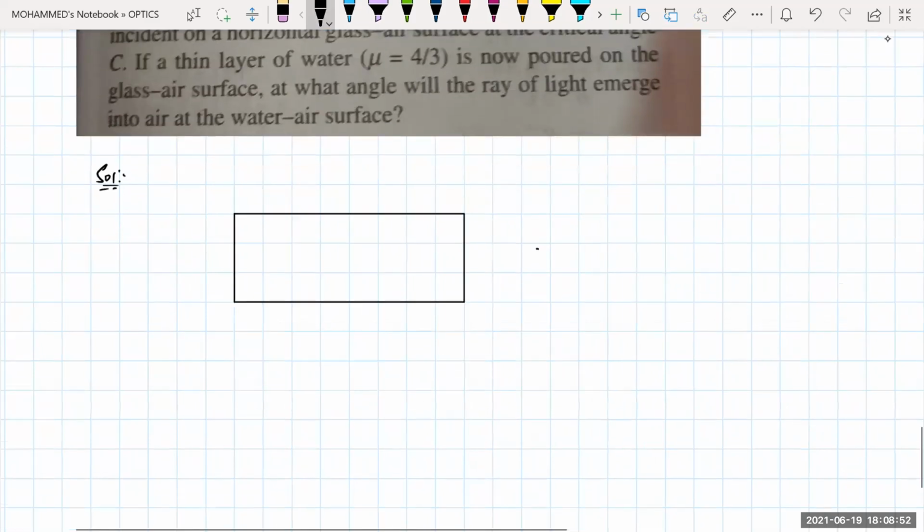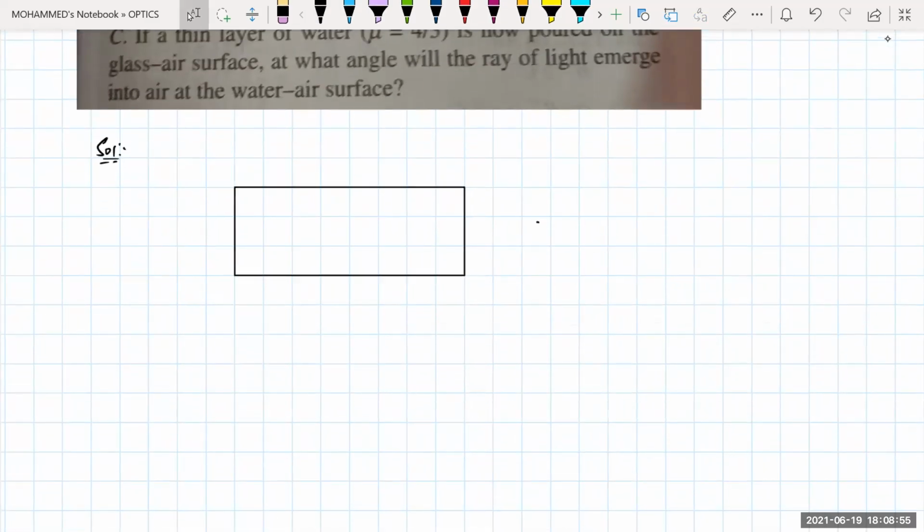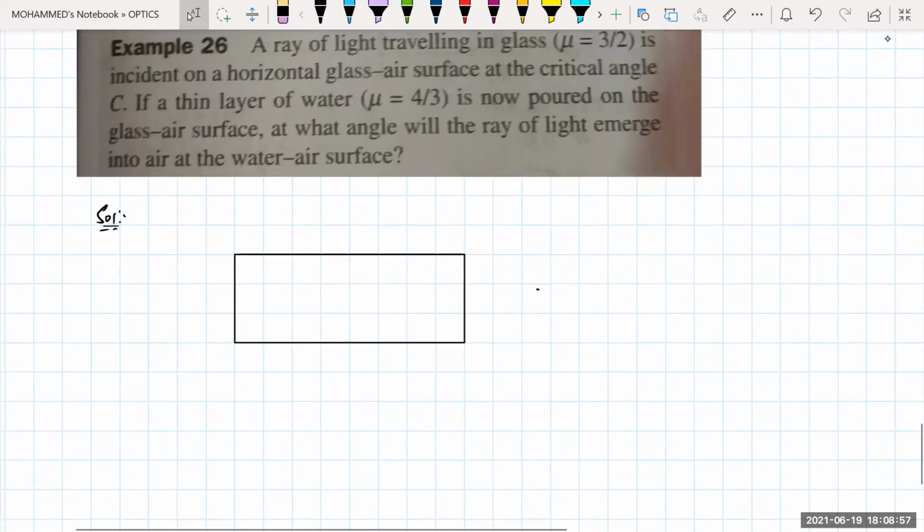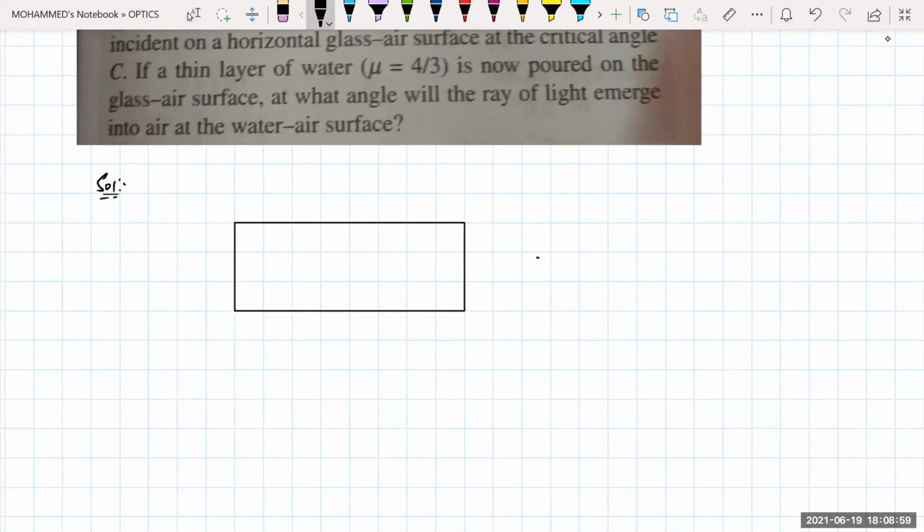Now the ray of light is going from where? A ray of light is traveling from glass. That means this one is your glass down, and the refractive index of glass is 3 by 2. A ray of light is being incident on this one like this. This is the ray of light, and this will be the normal for this one. This will be the angle such that it will be the critical angle.